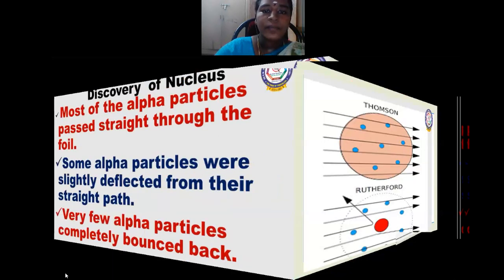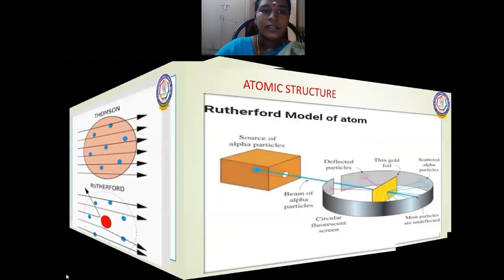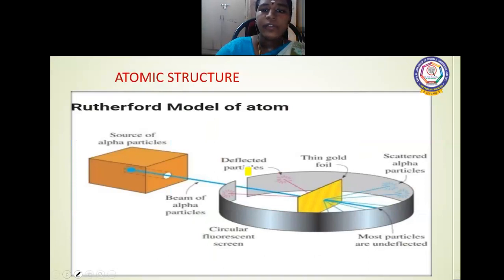Then he came to a conclusion. You can see some alpha particles go straight, some are deflected like this, and some alpha particles bounced back. He took a gold foil and passed alpha particles through it; some went straight, some were deflected, and some bounced back.